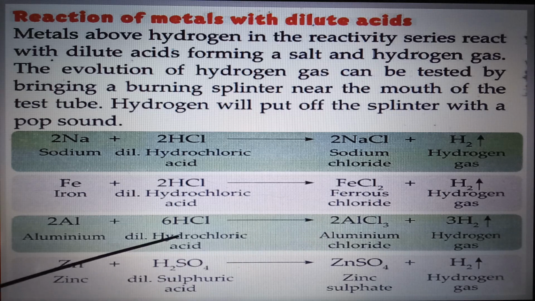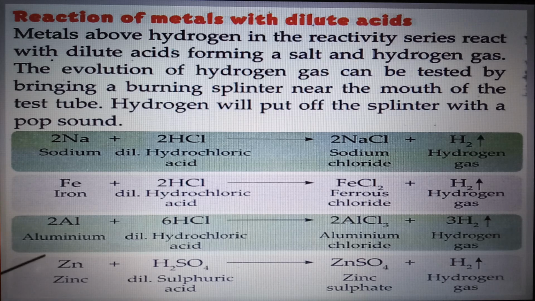This is the balancing part, which we have to do, as you have learned in your 7th class, to balance the equation. Both on the left hand side and right hand side of the arrowhead, the number of atoms should remain the same, otherwise it is not a balanced chemical equation. Talking about this last reaction, it is a very important reaction because it does not need any balancing.